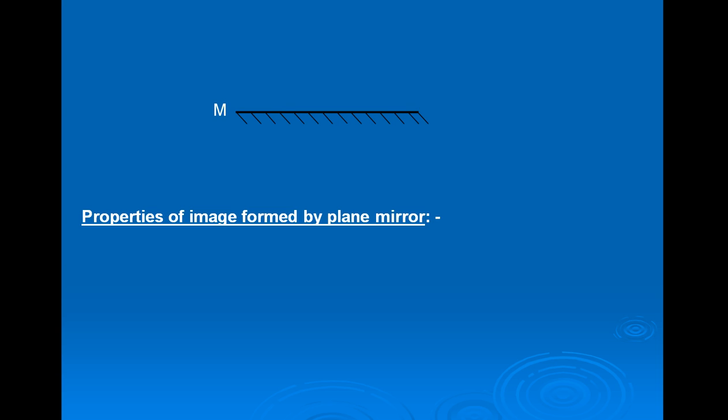Suppose this is the plane mirror MM dash and O is the object, and we have to find the image of point O. Suppose incident ray of light OA, and this is the normal AN, and this ray of light is reflected along AB, making angle of incidence i equal to angle of reflection r.